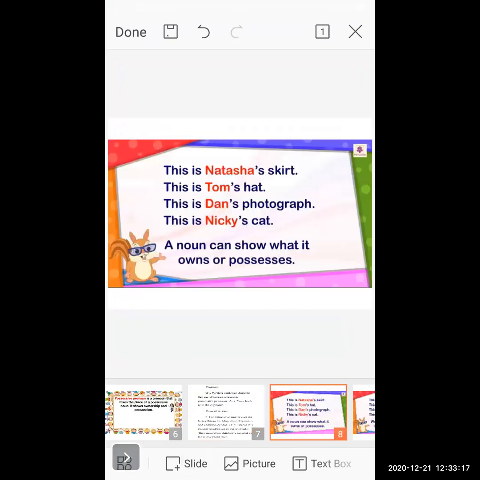Okay, let us see more examples about the noun possessive, and these types of sentences will help you understand the concept more clearly. This is Natasha's skirt. See the first sentence. In this sentence, a name is mentioned. A particular person's name is mentioned. So that means this comes under the noun possessive.